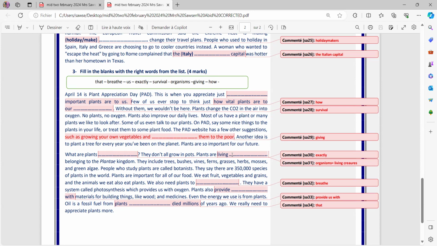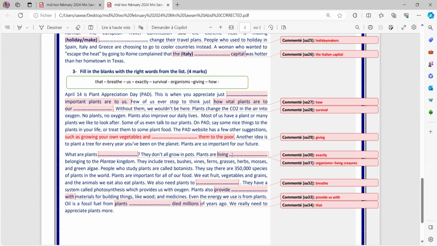People who study plants are called botanists, and they say there are 350,000 species of plants in the world. Plants are more important for us, for all of our food. We eat fruit, vegetables, grains, and animals that we eat also eat plants. We also need plants to breathe. And make sure you write the E, please.